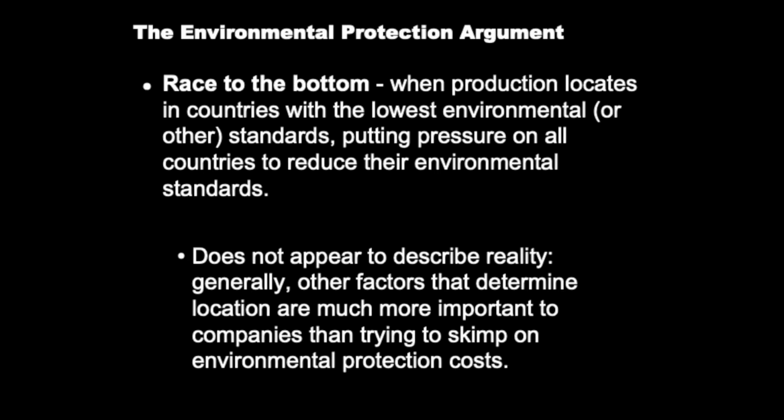The environmental protection argument. The race to the bottom is when production locates in countries with the lowest environmental standards, putting pressure on all countries to reduce their environmental standards. This does not seem to describe reality, though. Generally, other factors determine the location for much more important companies than trying to skimp on environmental standards. Alternatively, the threat of blocking international trade can pressure low-income countries for higher environmental standards.